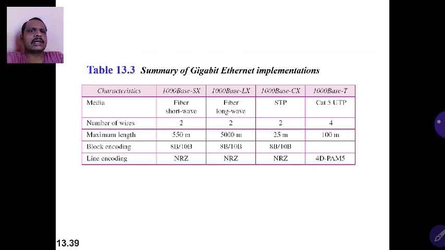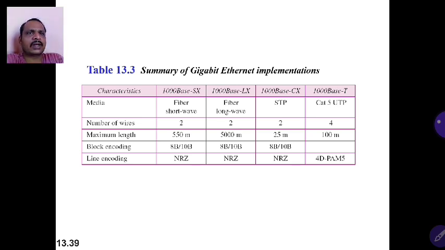1000Base-SX uses the fiber shortwave. 1000Base-LX uses the fiber long wave. 1000Base-CX uses shielded twisted pair. 1000Base-T uses category 5 unshielded twisted pair. Number of wires used here: 1000Base-SX is 2, 1000Base-LX is 2, 1000Base-CX is 2, 1000Base-T is 4.